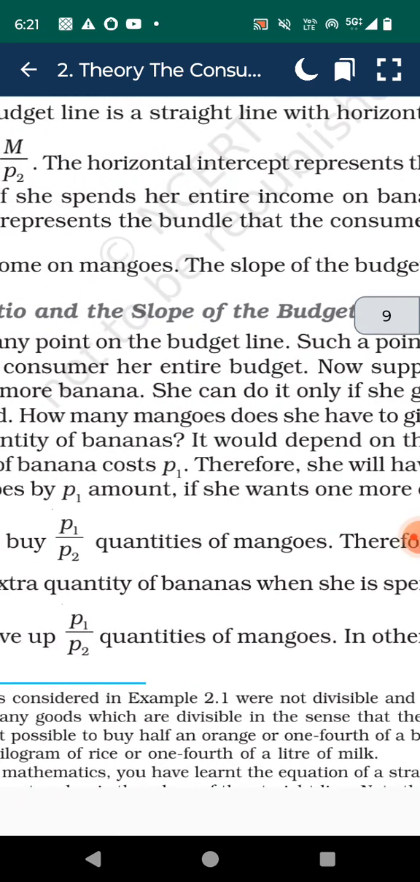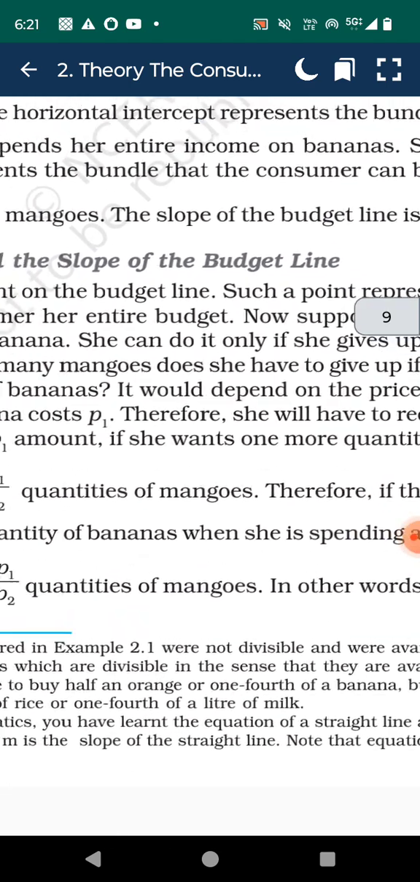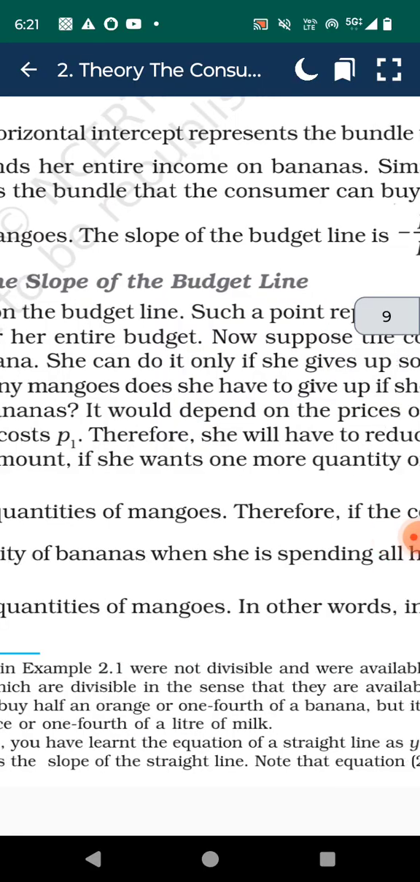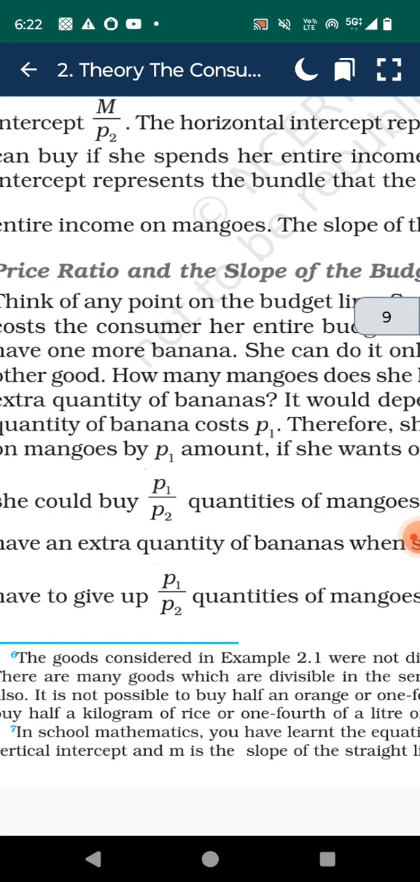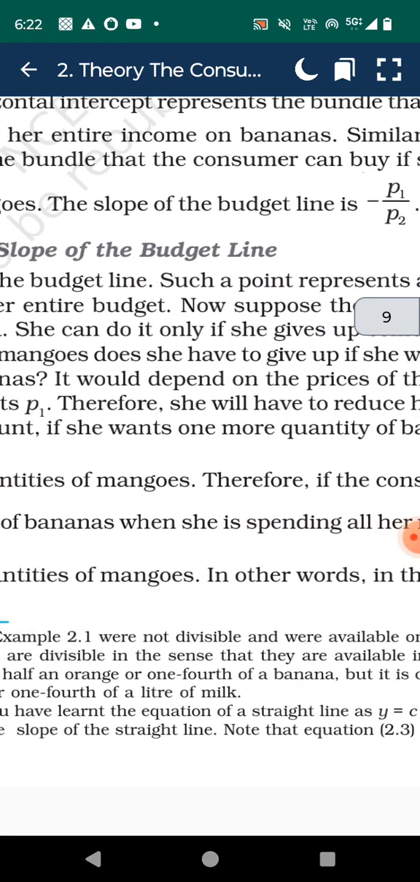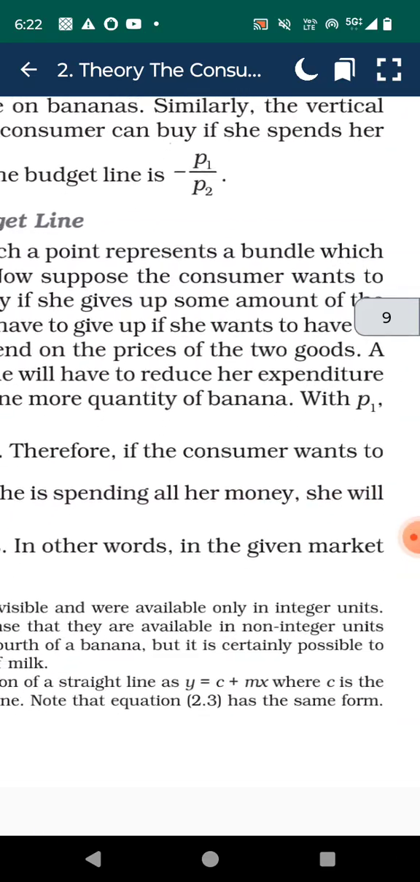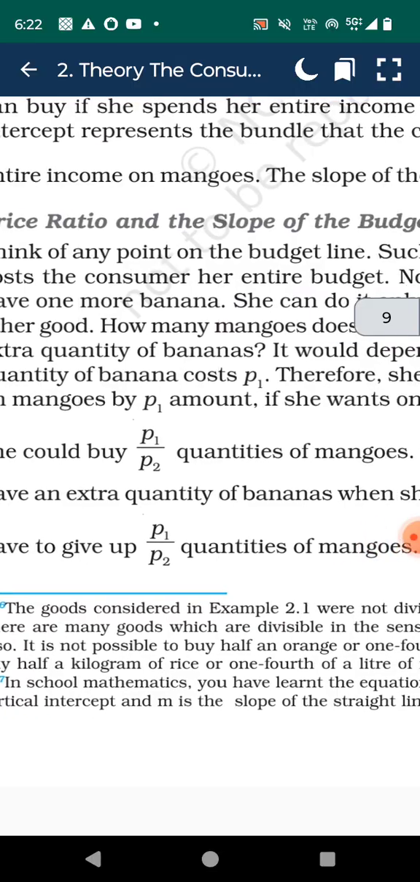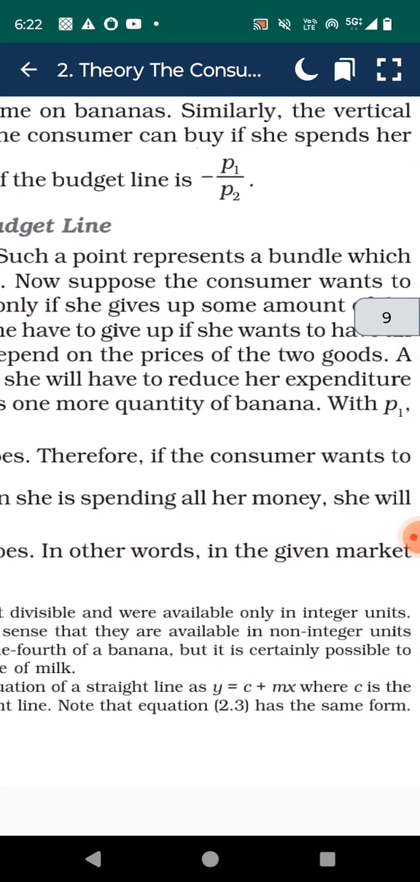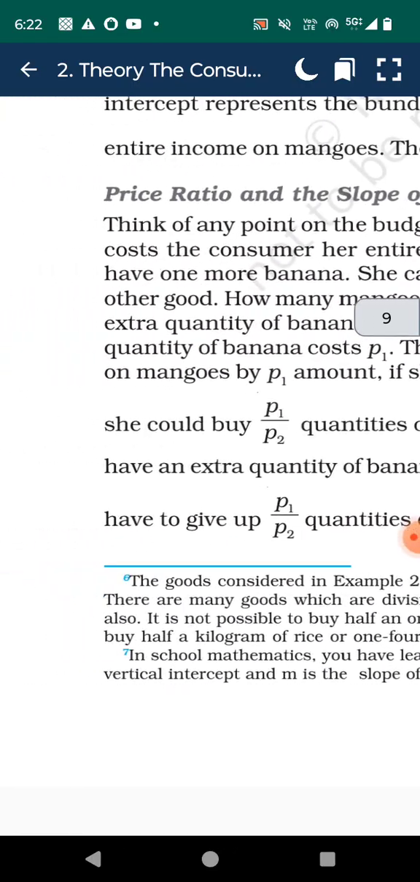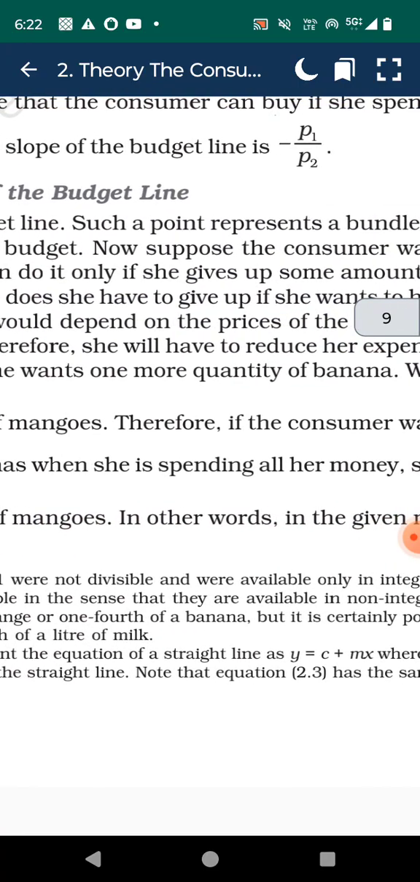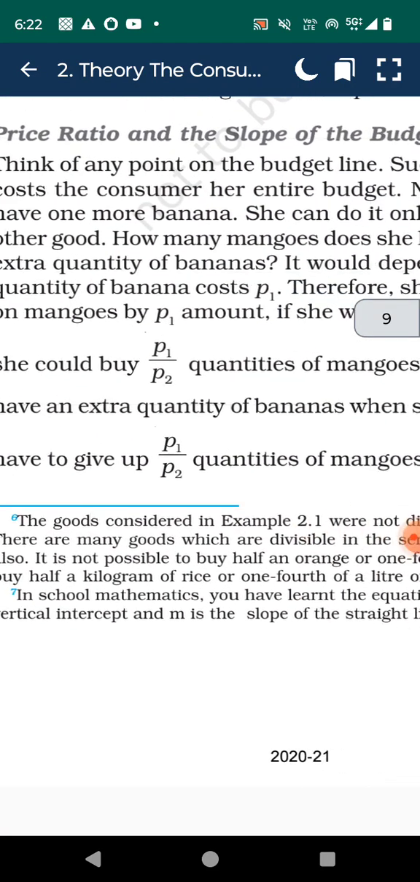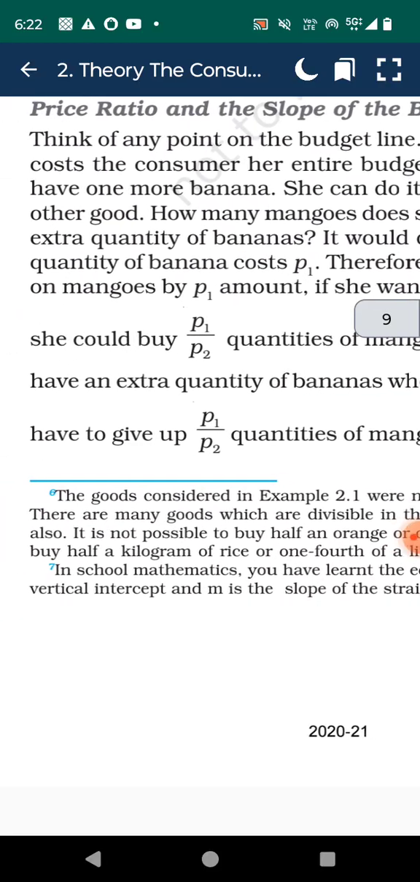M by p1 and M by p2. The horizontal intercept represents the bundle that the consumer can buy if she spends her entire income on bananas. Similarly, the vertical intercept represents the bundle that the consumer can buy if she spends her entire income on mangoes. The slope of the budget line is minus p1 by p2, the price ratio.